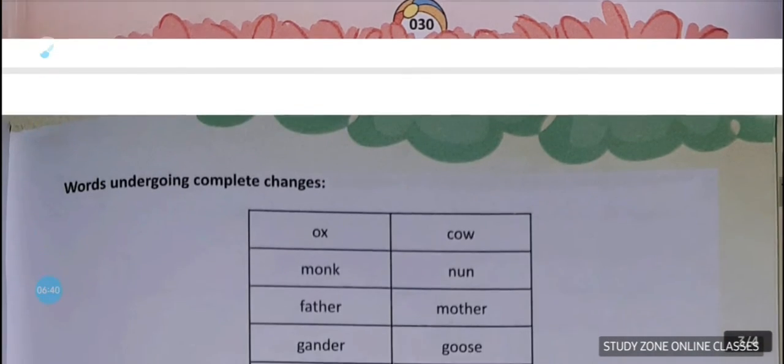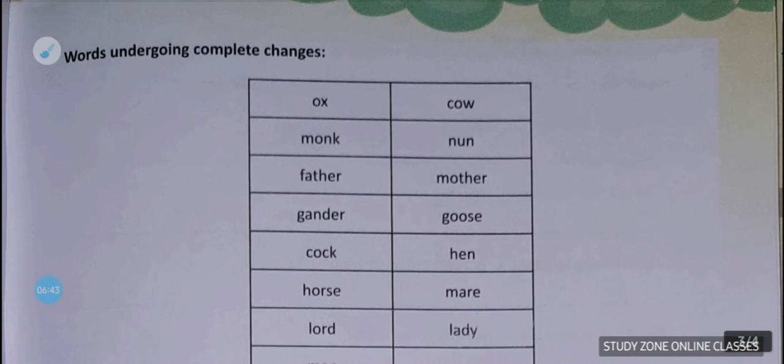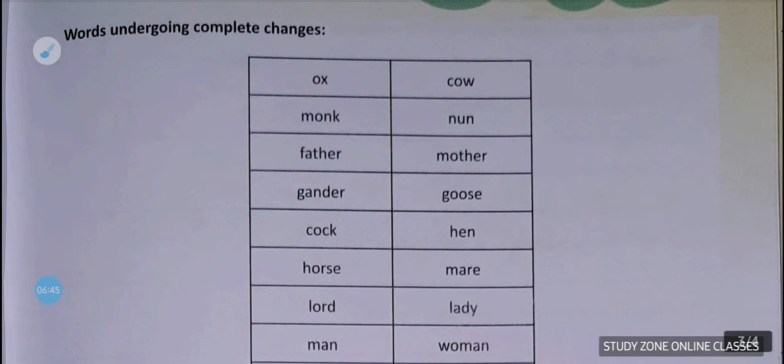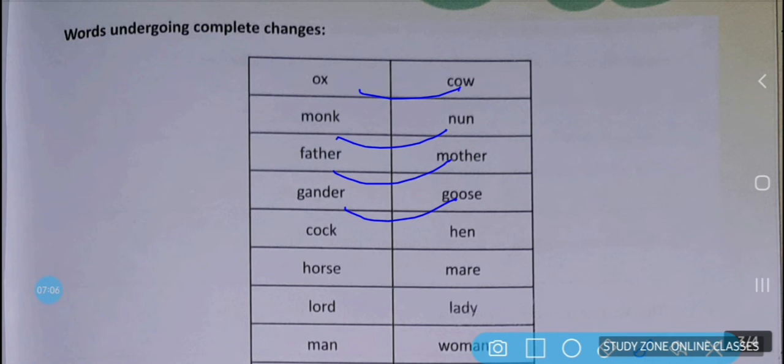Now here are some nouns given which undergo complete changes when changing the genders from masculine to feminine. For examples, ox to cow, monk to nun, father, mother, gander, goose, cock, hen, horse, mare, lord, lady, man, woman.